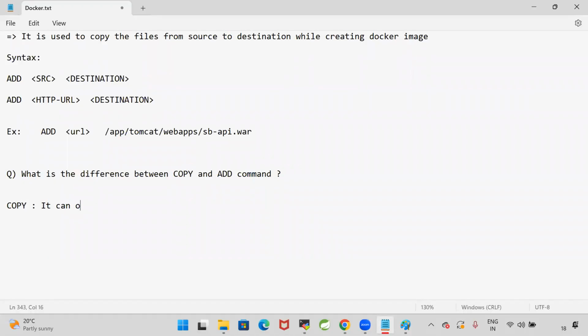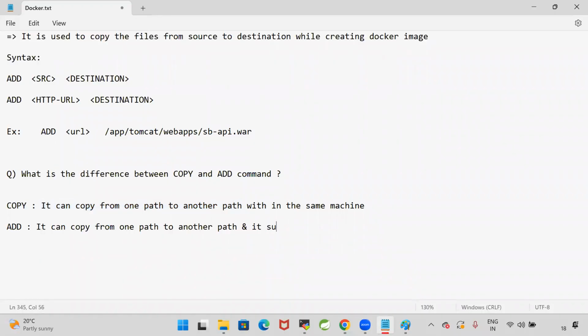Whereas with the add command, we can copy from one path to another path, and it supports URLs also. It can copy from one path to another path, and it supports URL also as a source.